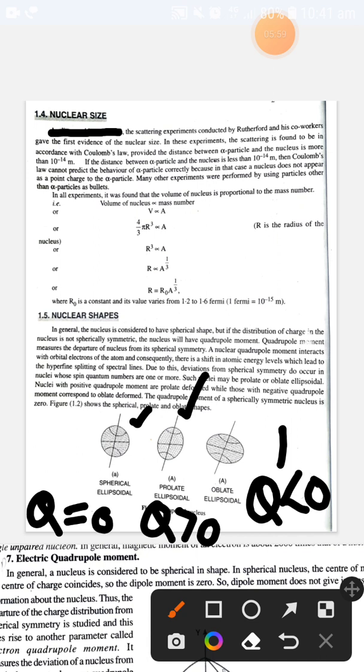So Q is just the quadrupole moment of the nucleus, and it gives an idea about the shape of the nucleus. It may be positive, so we obtain the prolate shape, or it may be negative, which is generally considered for the oblate shape of the ellipsoid. So by considering the value of A, the mass number, we can calculate the radius of the nucleus, and by considering Q, the quadrupole moment, we can get an idea about the nuclear shape. So that's all about that. Thank you.